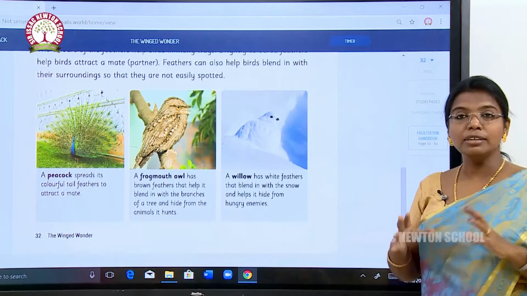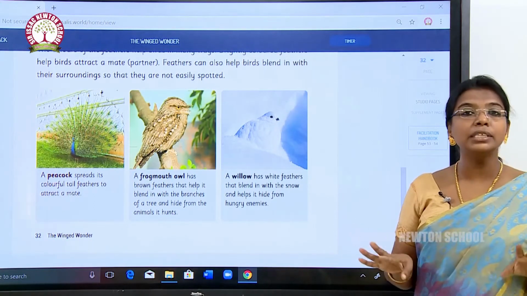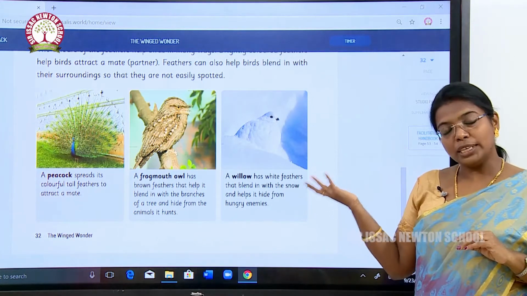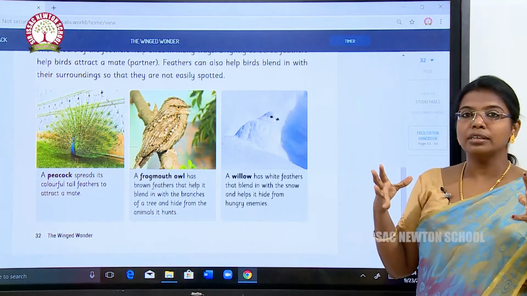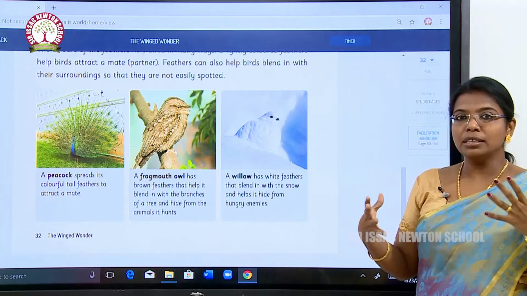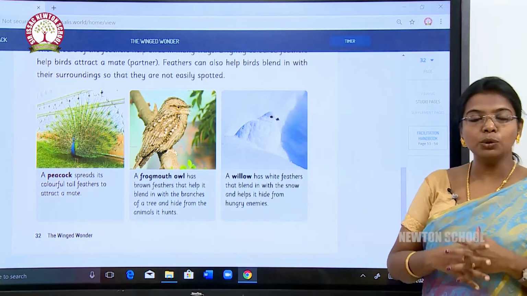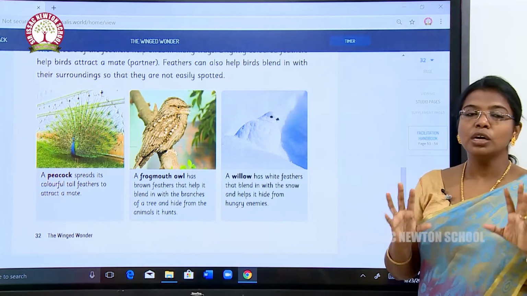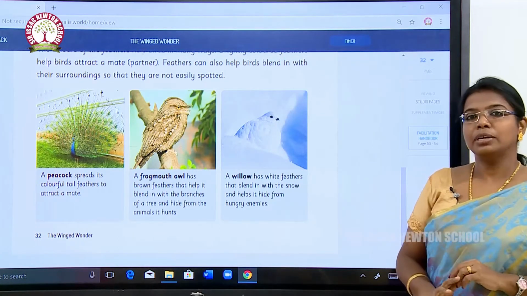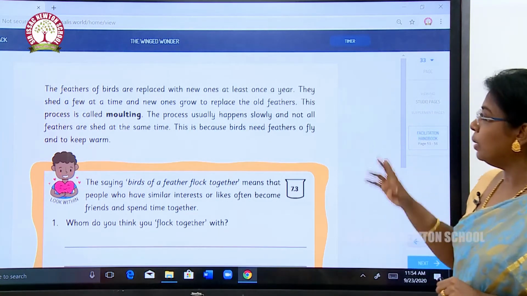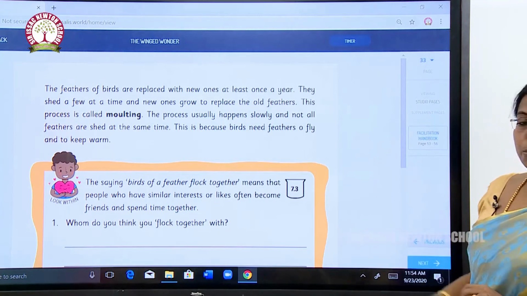So not only is the feather used for flying, but it is also used to escape from enemies, to avoid the cold weather, and to flutter during hot weather. So it is very helpful for birds to adapt to their surroundings. Okay, next one. Feathers of birds are replaced with new ones at least once a year.